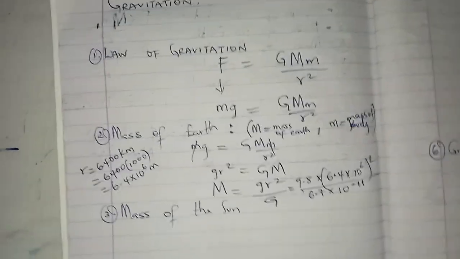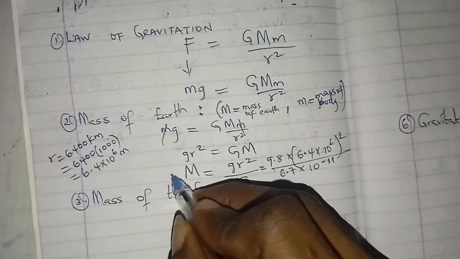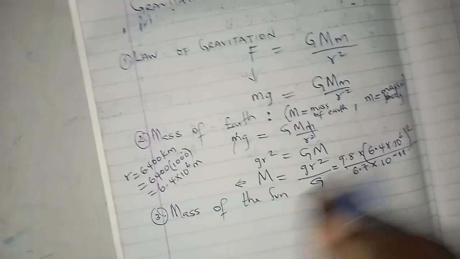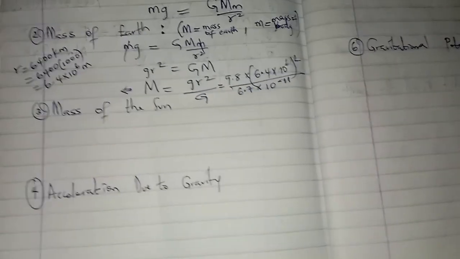If you punch it, you have the mass of the earth. Let's punch it. Let me get my calculator.